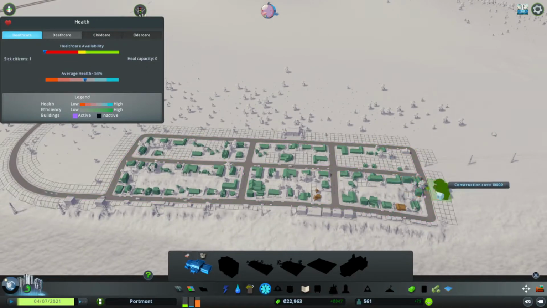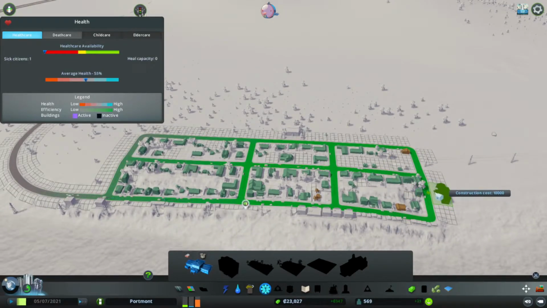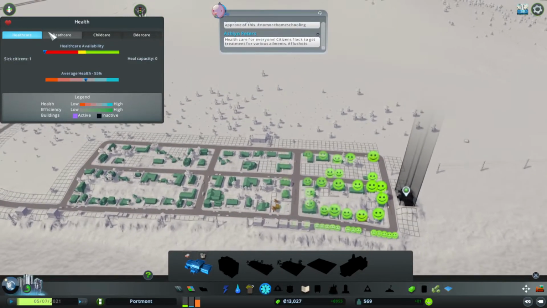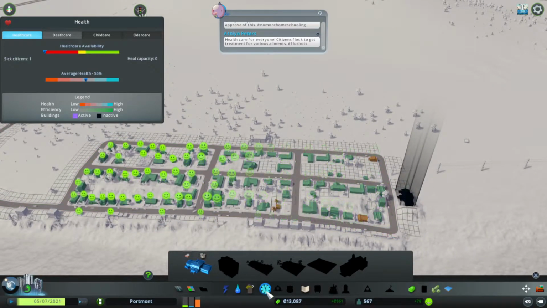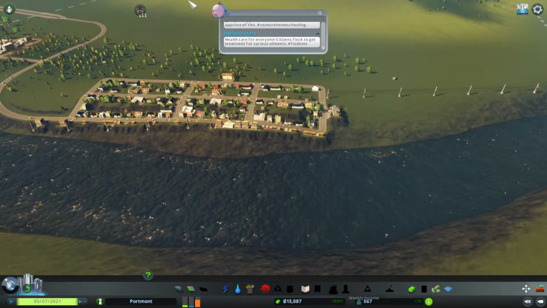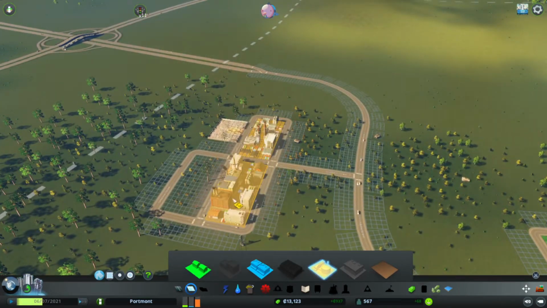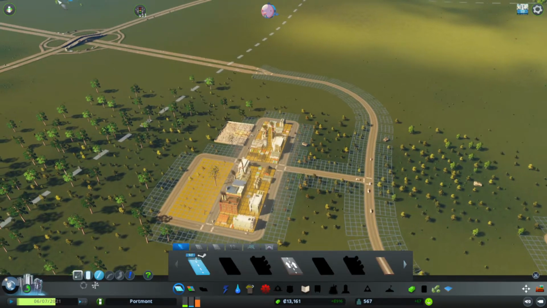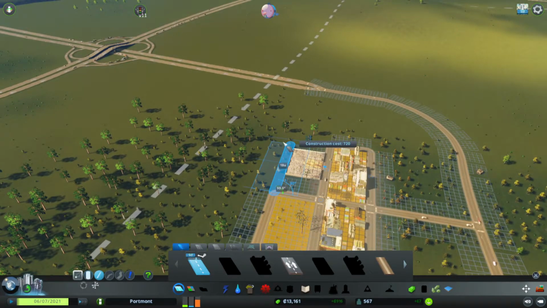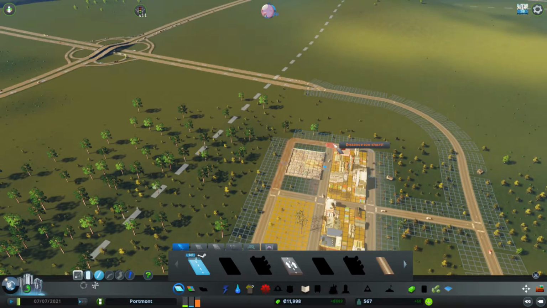So I'm going to put it here because as I continue to expand along the coast, I'm also going to be able to have coverage there. Again, everyone loves that. Fantastic. And we're still making a profit. What we can see, my orange bar over here is through the roof. Let's zone some more industries, which should mean factories go over.